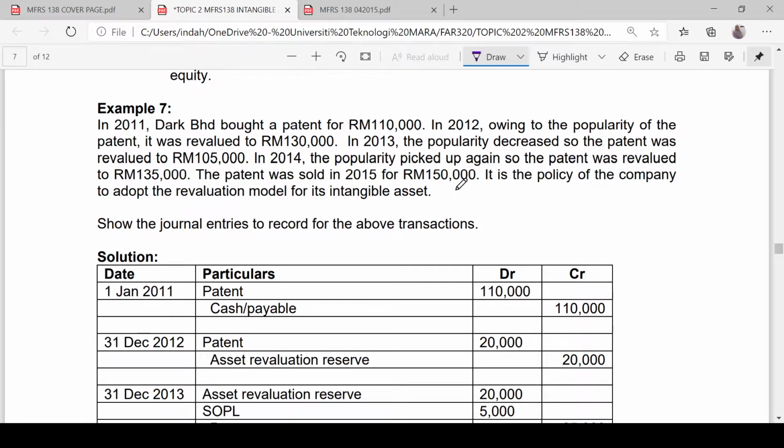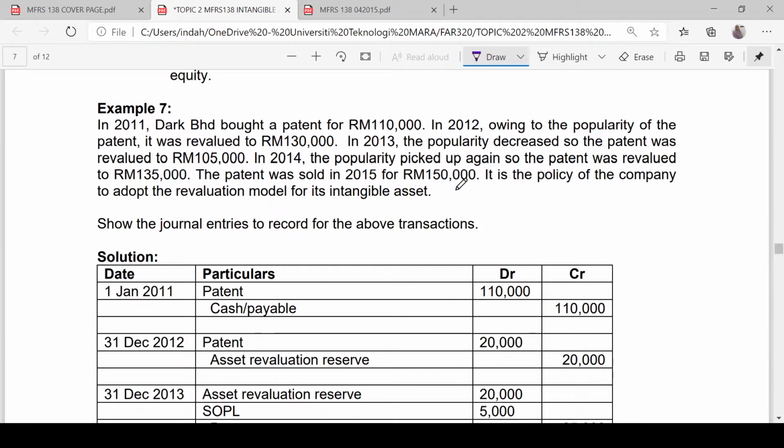Before we prepare the journal entry, let's talk about the accounting treatment for the above transaction. Number one is related to the recognition of the patent as an intangible asset. The question is, can we recognize the patent as an intangible asset? And the answer is yes, it is identifiable, because it is bought from another entity, so it is identifiable and separable. It may arise from legal rights to use the patent.